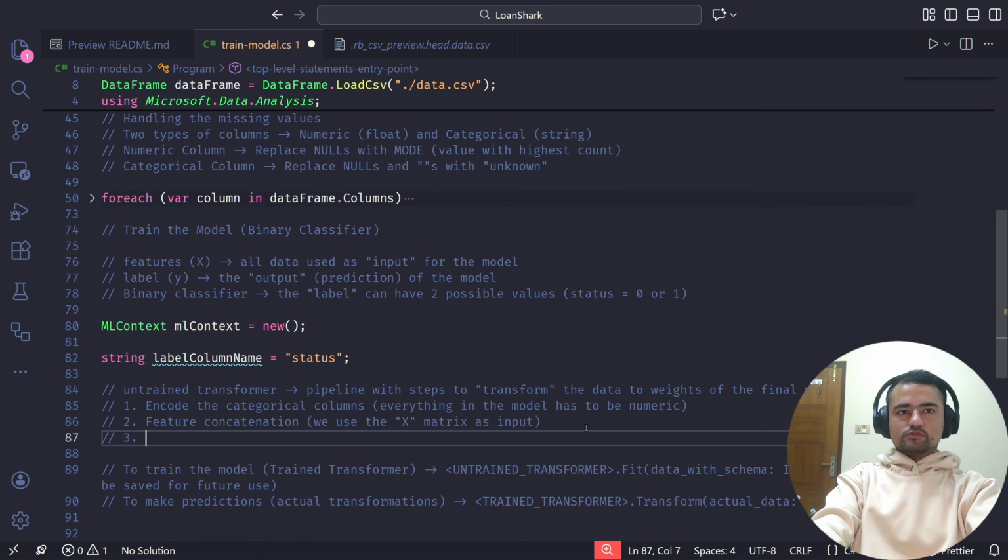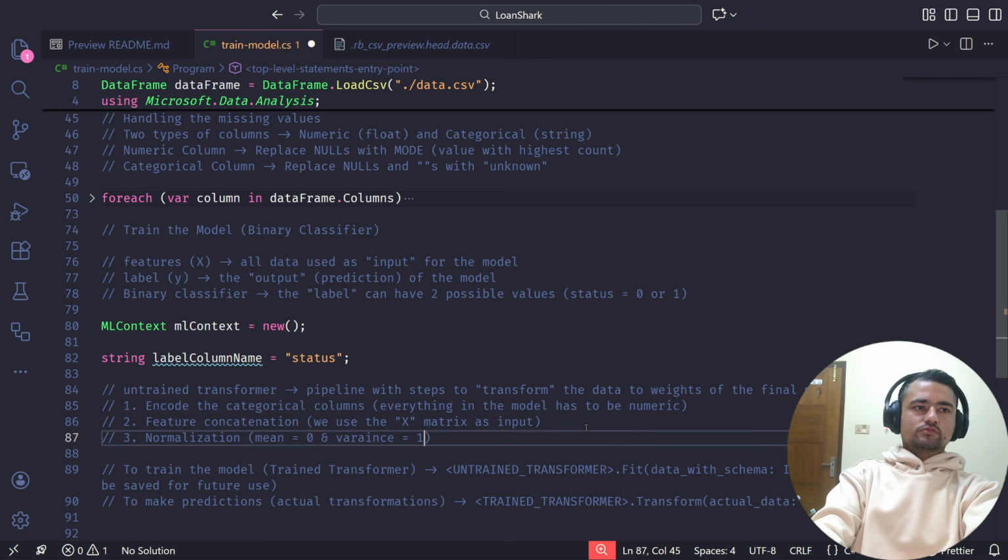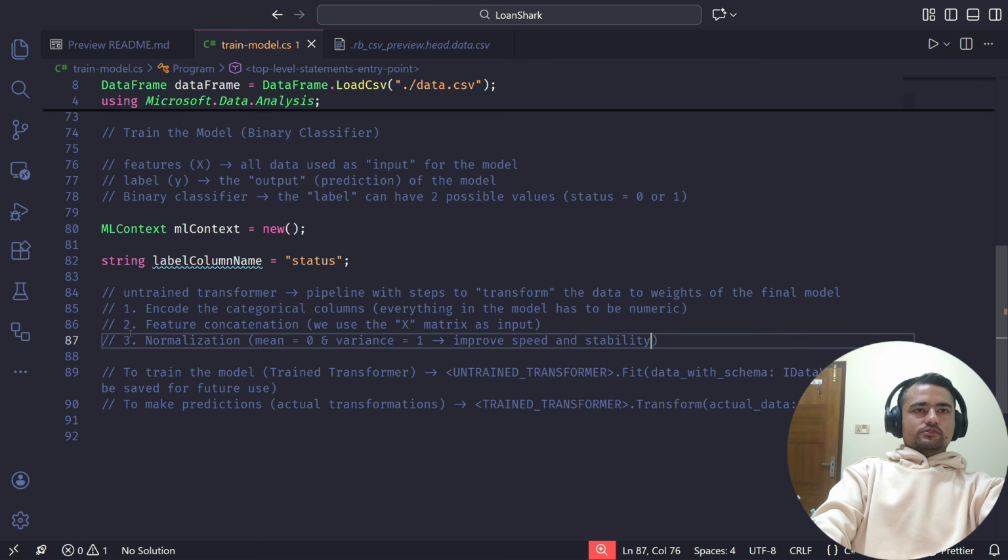And the last thing we'll do is normalization, and this is just changing mean to 0 and variance to 1. You don't even actually need to know what mean and variance means for this project, but it's good to know. And this we do to improve speed and stability of the training process. Okay, so these are the three things that we will have in our on-train transformer.